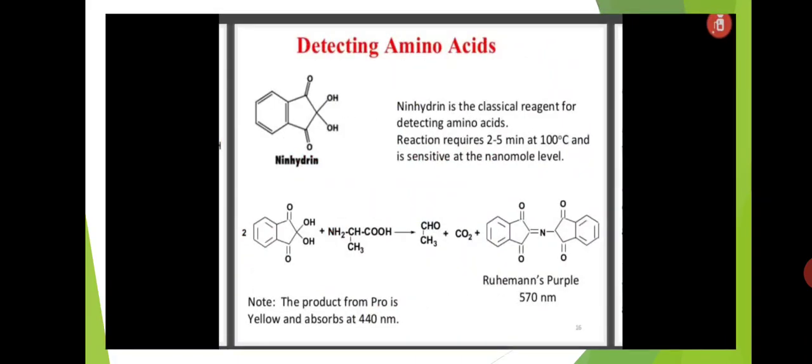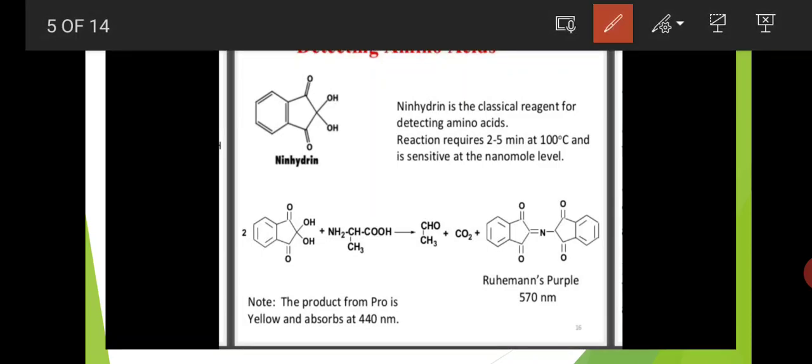Next is detecting of amino acids. This is the structure of ninhydrin. Ninhydrin is the classical reagent for detecting amino acids. Already we have discussed that ninhydrin is mainly used for the identification or detection of amino acids. This reaction requires 2 to 5 minutes, the reaction temperature is 100 degrees centigrade, and it is sensitive at nanomole levels.